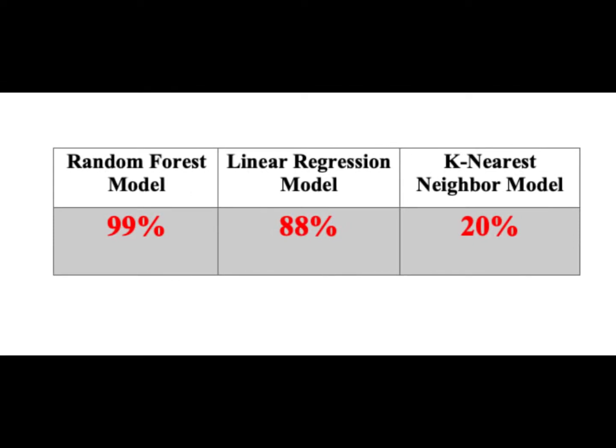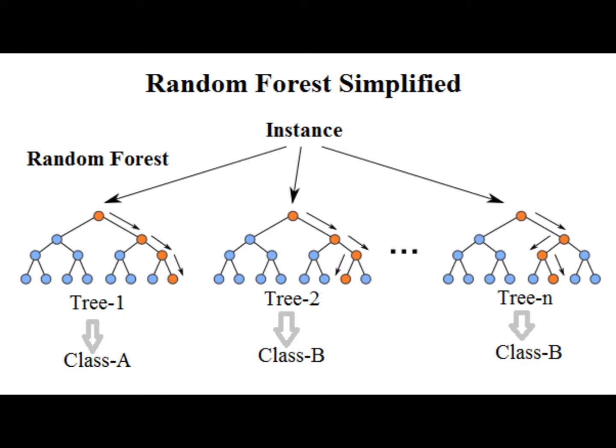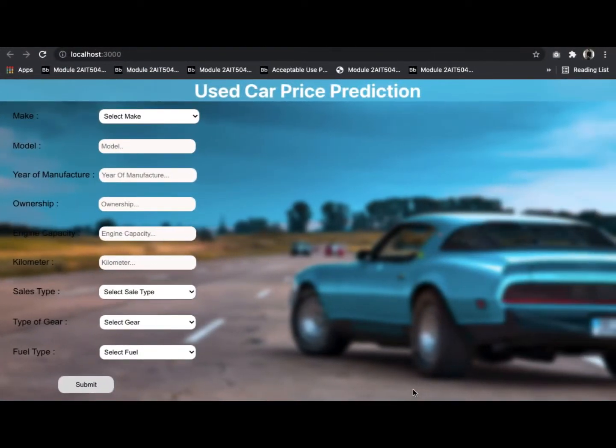So these are the three machine learning models that we have used to test our data. We got 99% accuracy in the random forest model, so we are using the random forest model to develop our application. This is our application, used car price prediction.